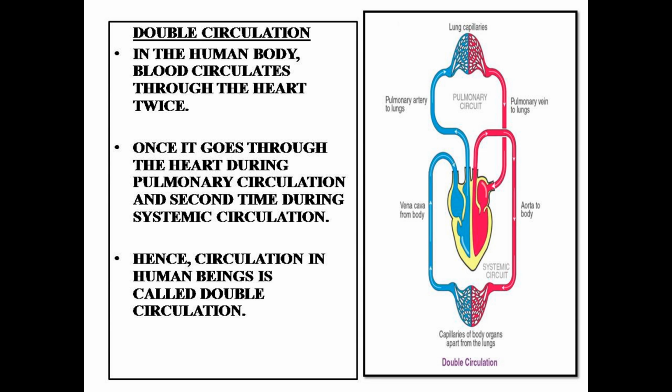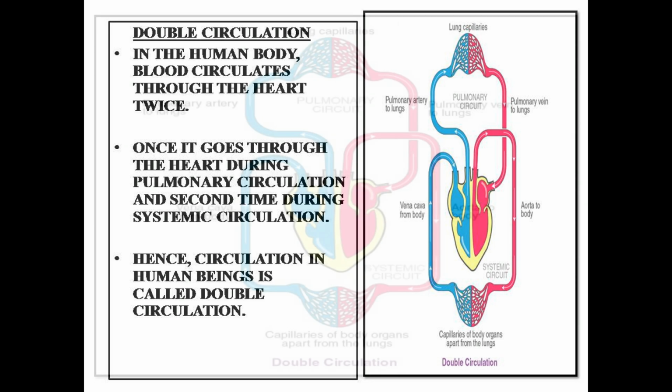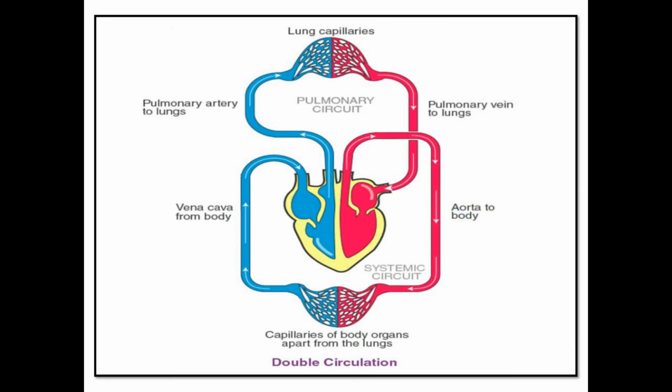We'll discuss the details. The separation of the right side and the left side of the heart is useful to keep oxygenated and deoxygenated blood from mixing. Such separation allows a highly efficient supply of oxygen to the body.